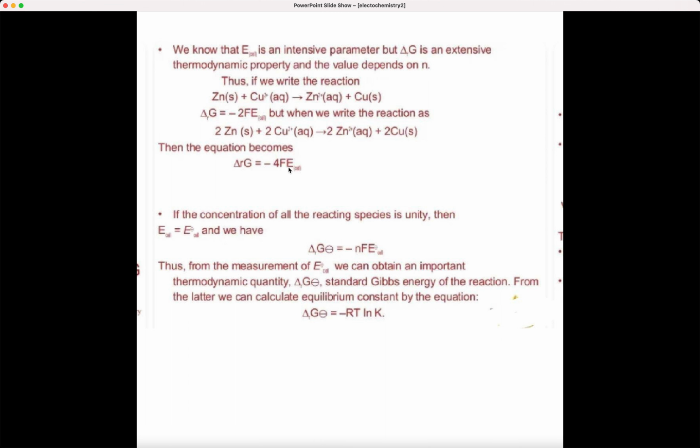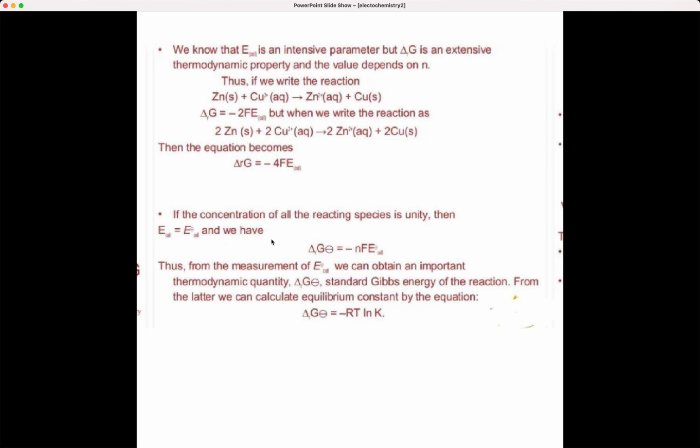This equation is here, and from the measurement of this you can get an important thermodynamic quantity which is called the standard Gibbs energy of the reaction. You denote it like this. From this factor you can find out the equilibrium constant by using this equation. Do write this equation and learn. This is very important even for solving sums and all. For the NEET exam, this equation will be useful to you.